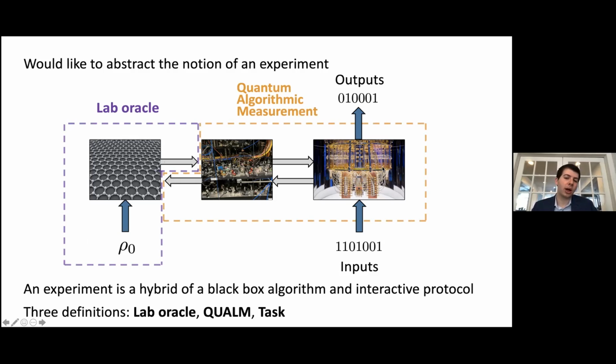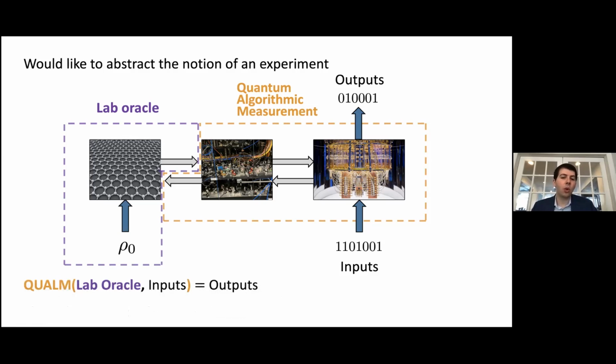The QUALM is the quantum algorithm that we run on the working space and the lab system. And the QUALM can be thought of as our description of the precise experimental protocol which we are going to use. So the QUALM has as inputs the inputs to the working space, as well as the lab oracle. So the QUALM is a procedure that takes as inputs the inputs to the working space, as well as a description of nature and the way that it responds to being probed by the lab system, and then ultimately produces outputs, which are the outputs of the experiment.